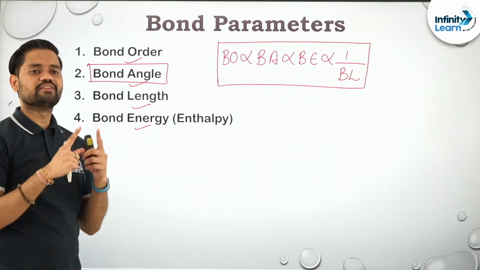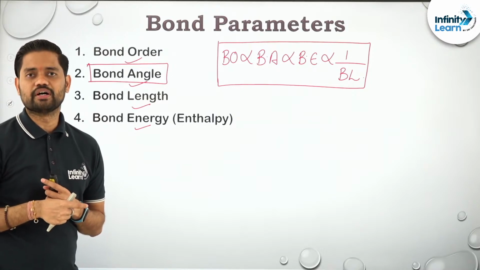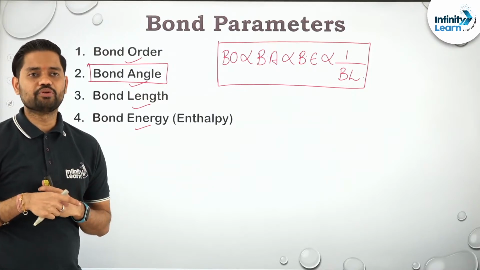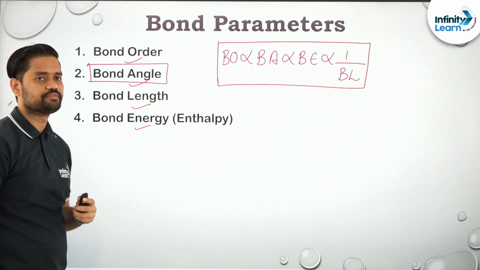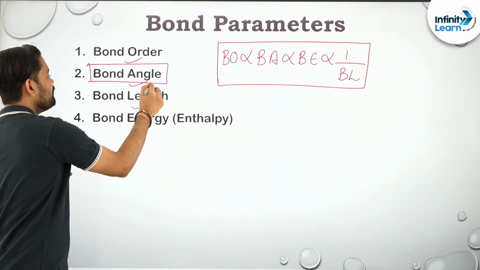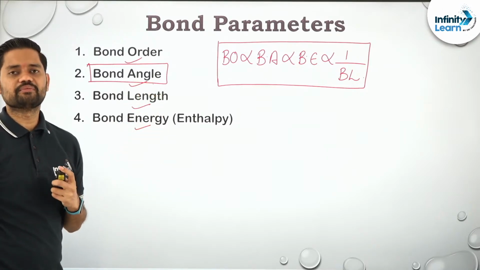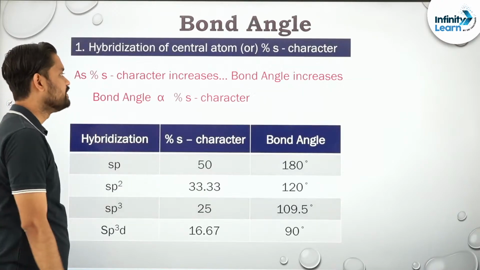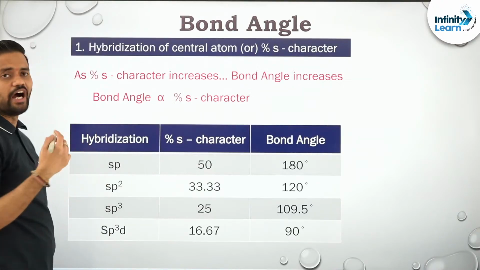And what is bond length? The distance between the 2 atoms, the closest distance between any 2 atoms, which we have already discussed. Let us discuss bond angle a bit in detail. That is, first, how to know the bond angle.